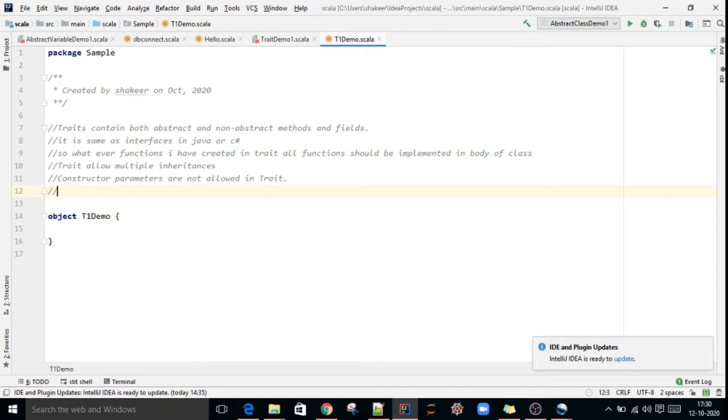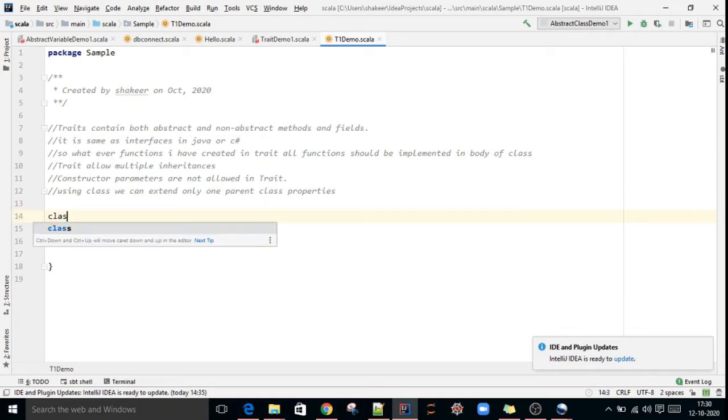So I will mention that point here. Using a class, we can extend only one parent class's properties.